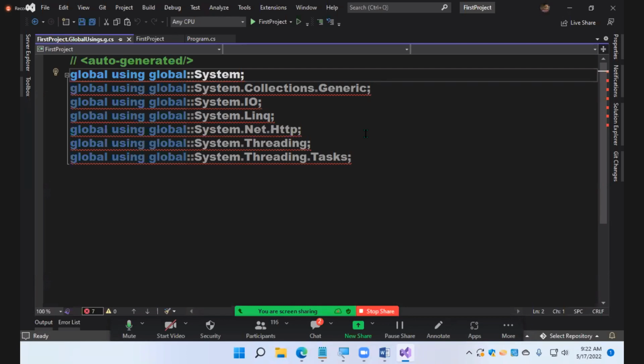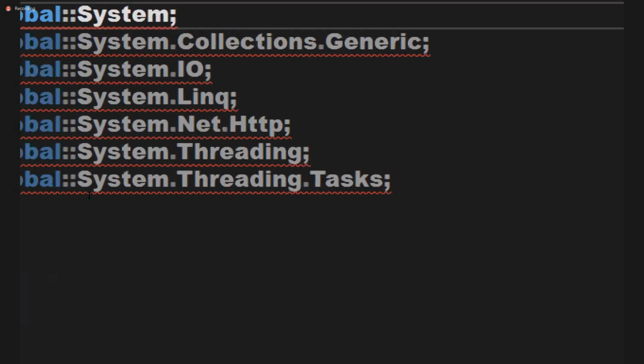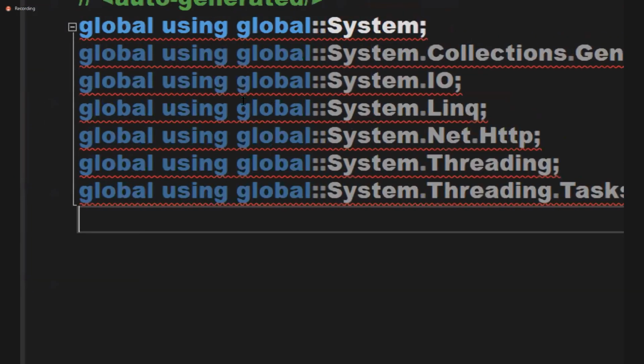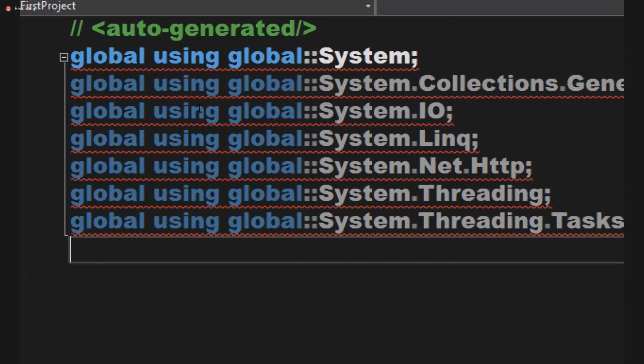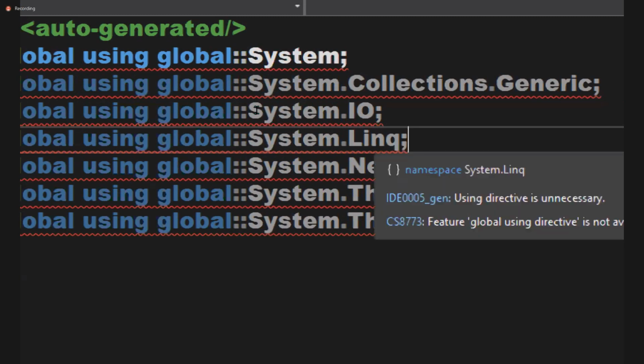If that file is not visible to you, change the version, the error will come, double click on the error, then it will show you the file. Watch. Global imports. System is imported. Is System already imported or not? Yes. Same way, System.Collections, System.IO, System.Http, System.Threading, Threading.Tasks. All these are imported by default for you. I don't require to import these namespaces again in my code.